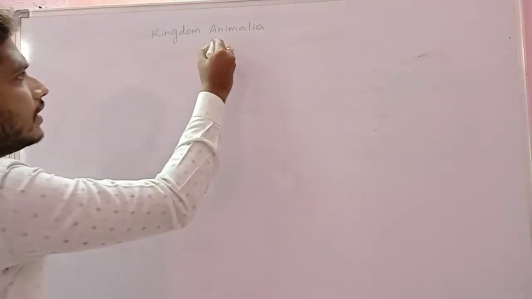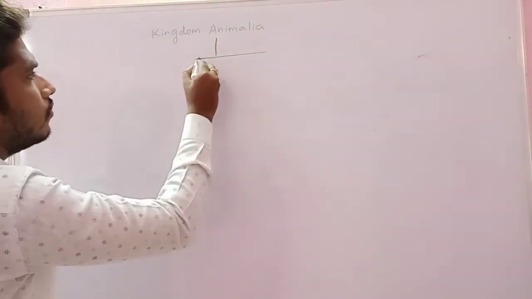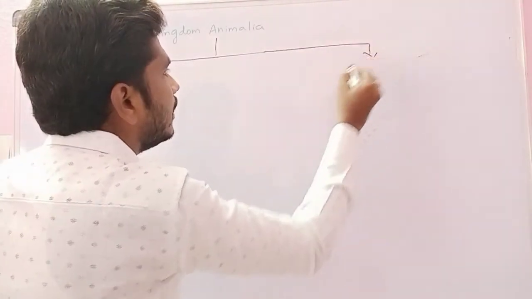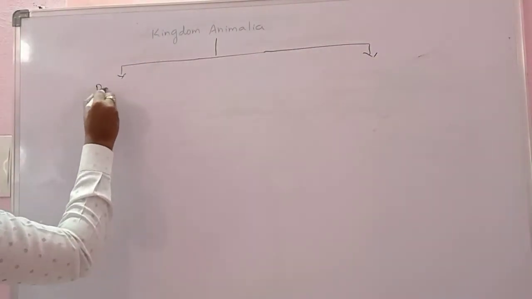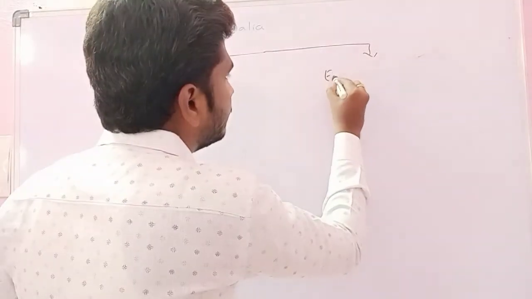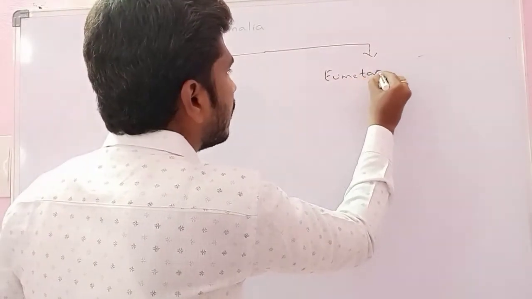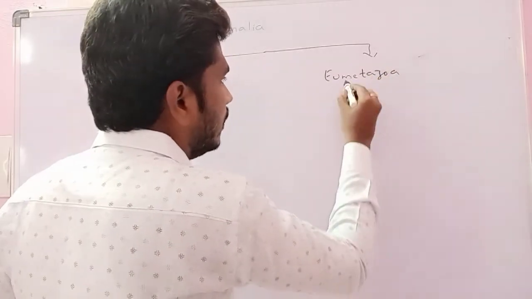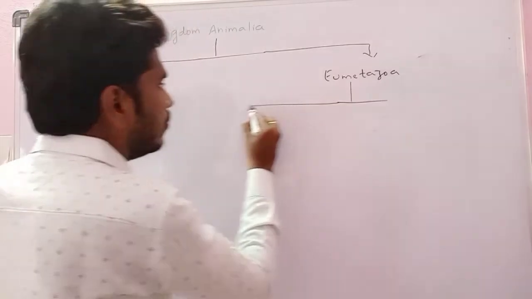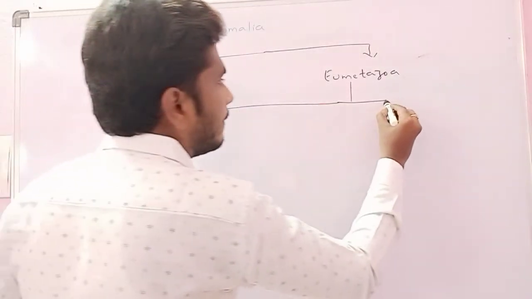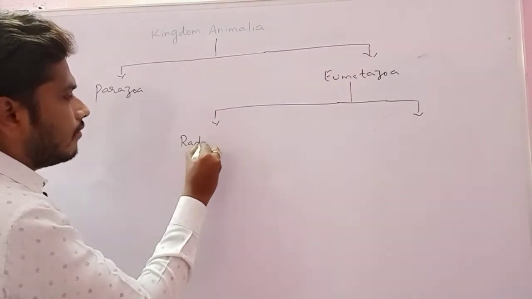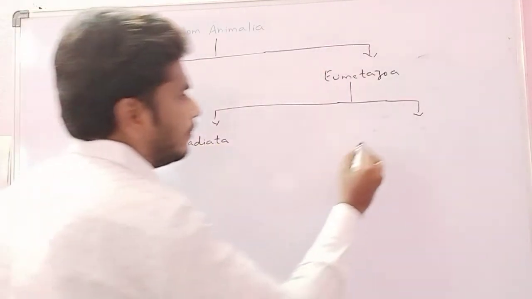Now kingdom Animalia we are dividing into two subkingdoms mainly. They include Parazoa and Eumetazoa. This Eumetazoa again we are dividing into two grades, Radiata and Bilateria.